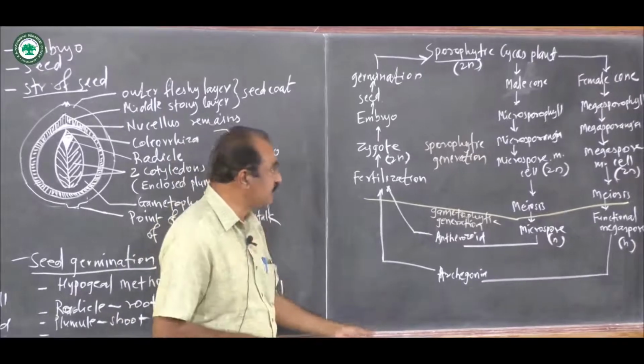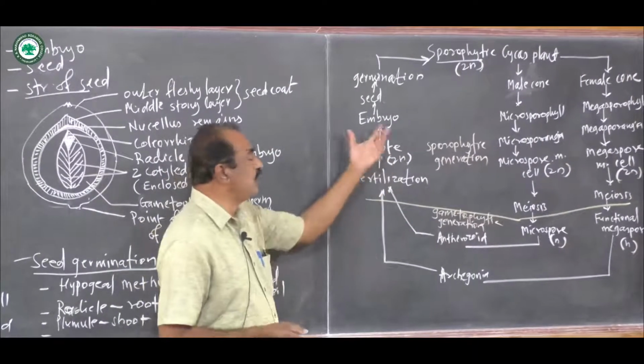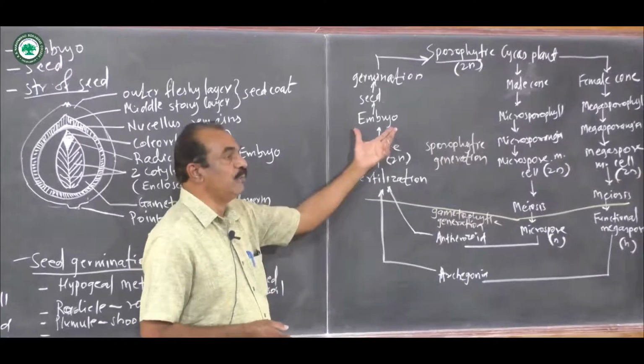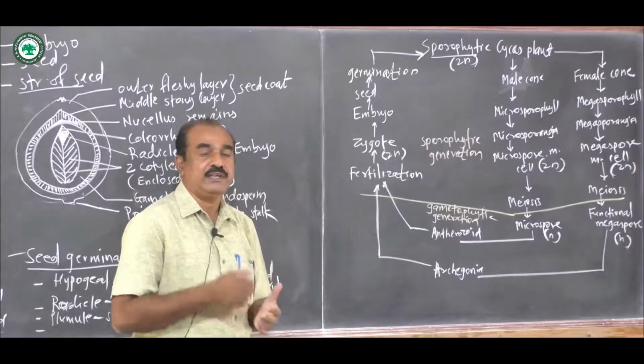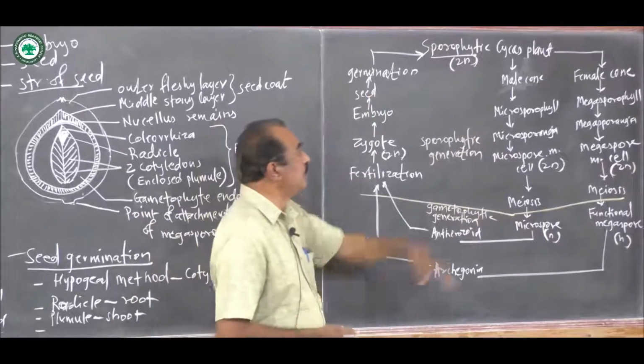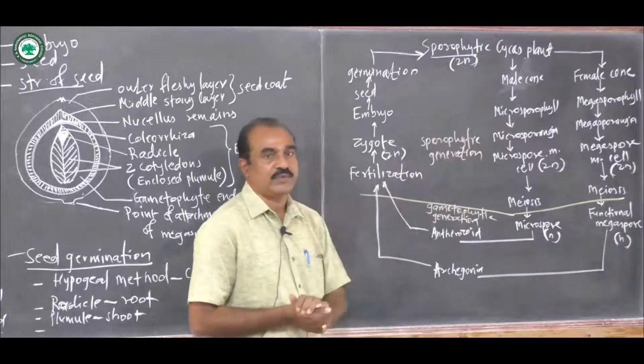That means fertilization takes place and there is a formation of the zygote. Now, the zygote develops into the embryo, and the embryo finally gets metamorphosed into the seed. And the seed, when the conditions are favorable, germinates into the male or female plant. Now, this is the complete life cycle of Cycas.